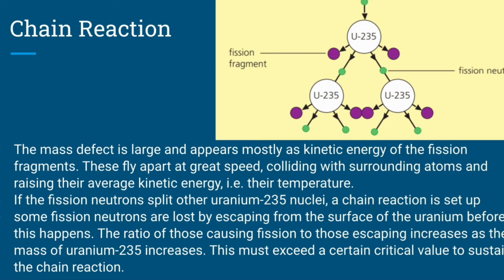Some fission neutrons are lost by escaping from the surface of the uranium before this happens. The ratio of those causing fission to those escaping increases as the mass of uranium-235 increases. So the mass of uranium-235 must exceed a certain critical value to sustain the chain reaction by itself. So when you have a higher mass, you have more volume of the uranium in proportion to the lost neutrons, and therefore you can sustain the reaction by yourself.